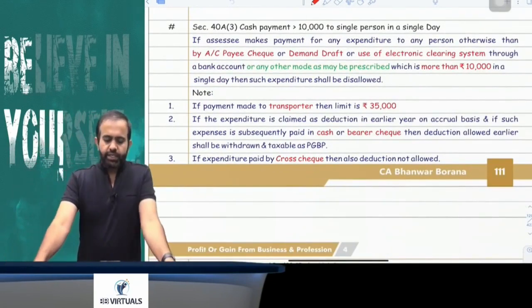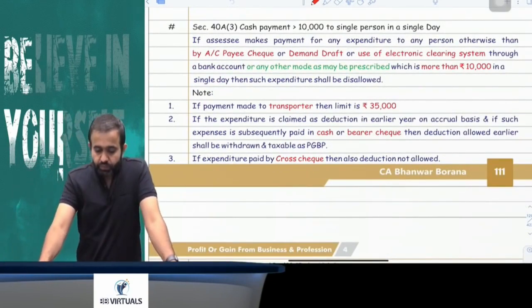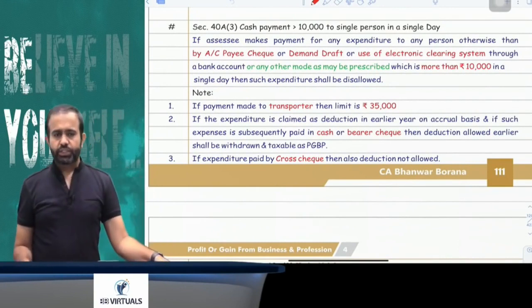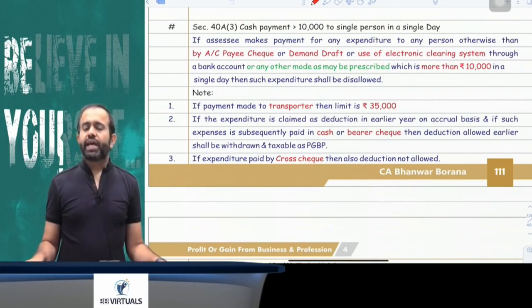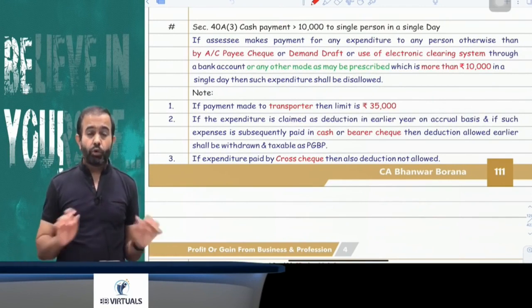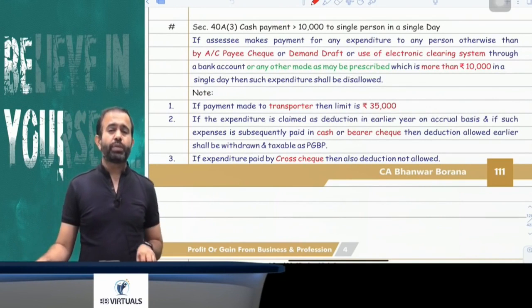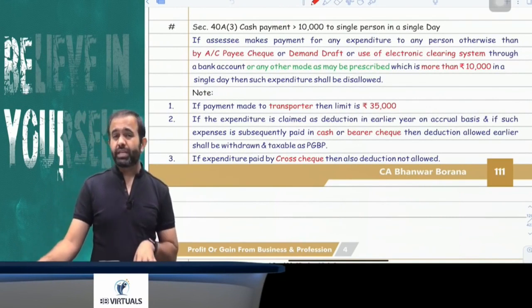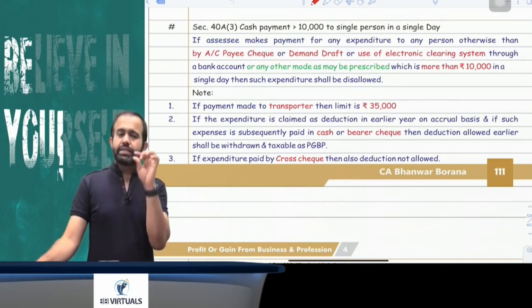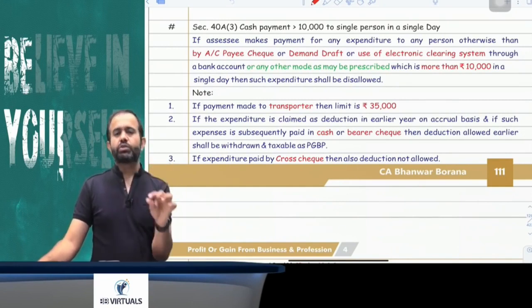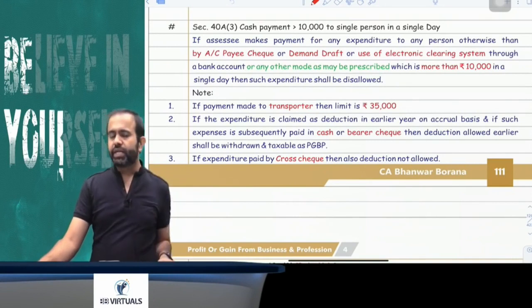Now the next point is related to section 40A subsection 3. This section says that in a single day to a single person, if you are making any payment of more than 10,000, then it should be made by account payee cheque, account payee demand draft, any mode of electronic clearing system through a bank account, or any other electronic mode as may be prescribed. It means that in a single day to a single person, if more than 10,000 payment is made in cash, then that expenditure will be disallowed.